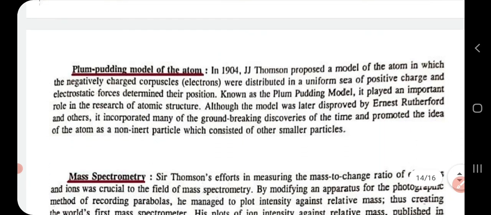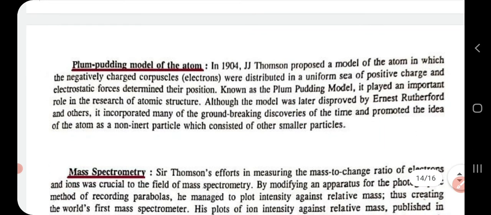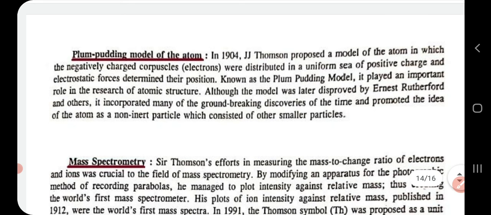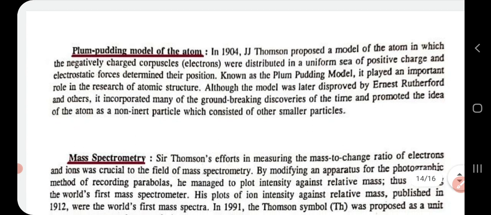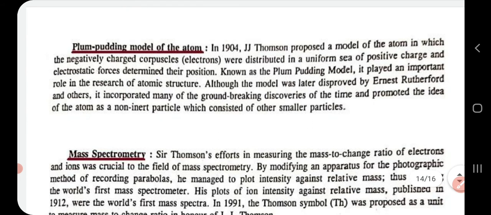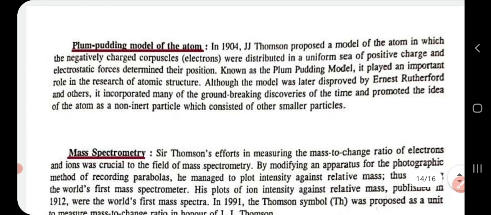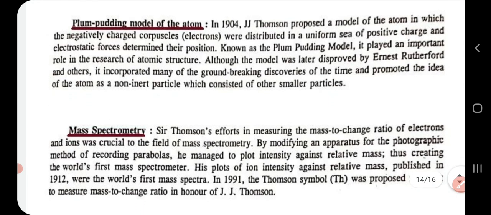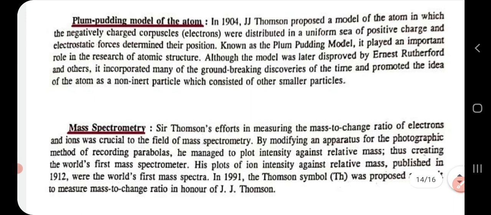Then he proposed the plum pudding model of atom. This you might have studied in your lower classes. In that, he proposed a model of atom in which the electrons were distributed in a uniform model, which played a vital role in the research of atomic structure. This was one of the groundbreaking discoveries of that time.